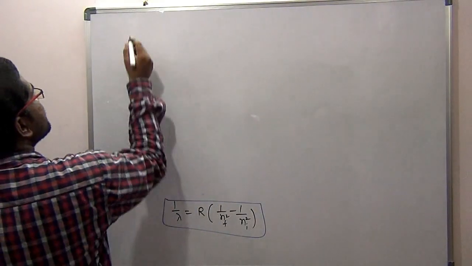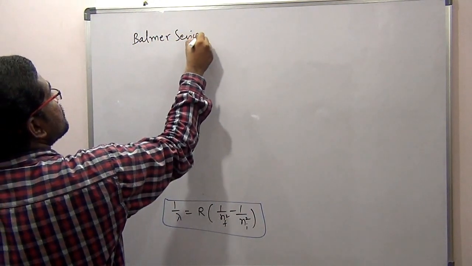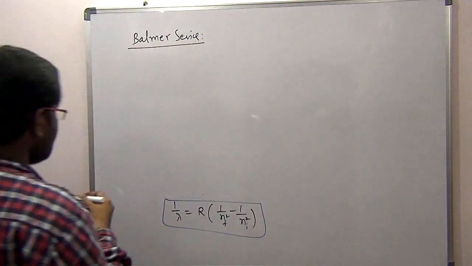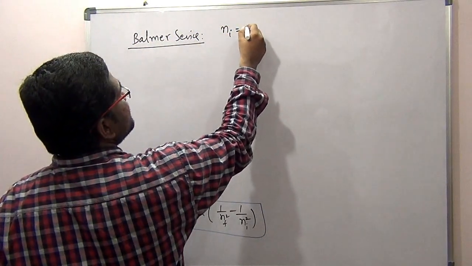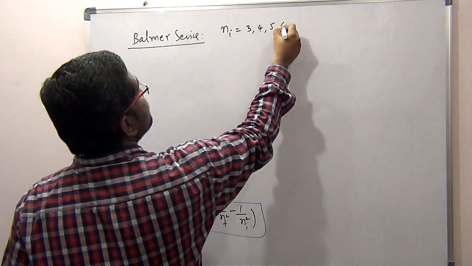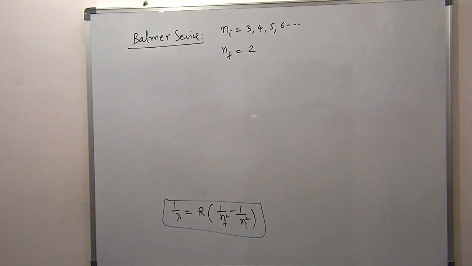So Lyman series over, now the Balmer series. What is the Balmer series? Initially the electron can be at any level like 3, 4, 5, 6 and so on, but finally it comes down to 2.